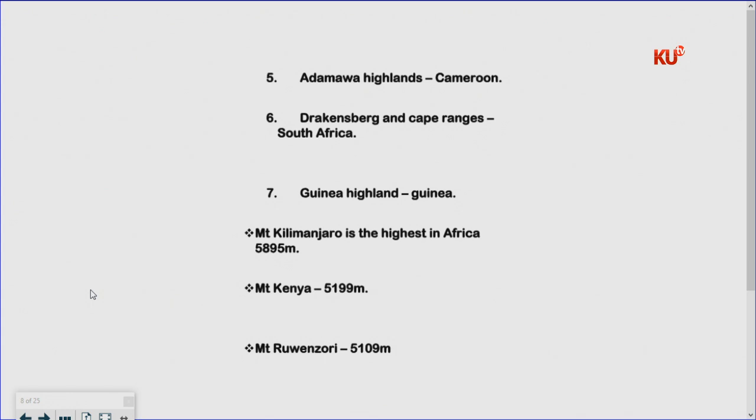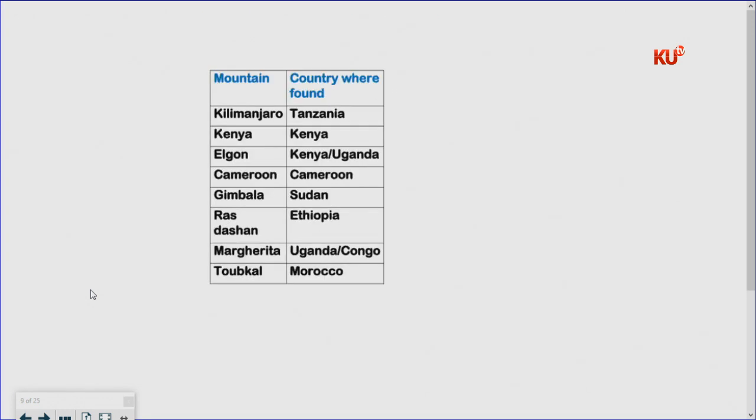Which one of the following are the snow-capped mountains in Africa? Rwenzori, Mount Kenya, Mount Kilimanjaro. Javan, you have got your answer correctly for that matter. Now, let us proceed and go to the next part.